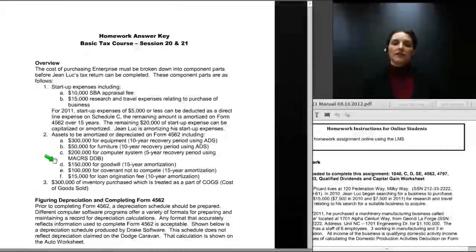There is $150,000 of goodwill. That is 15-year amortization. There is $100,000 for a covenant not to compete, which is also 15-year amortization, and then $15,000 for a loan origination fee, which is 10-year amortization. Finally, $300,000 of inventory purchased, which is treated as a part of the cost of goods sold on Schedule C.